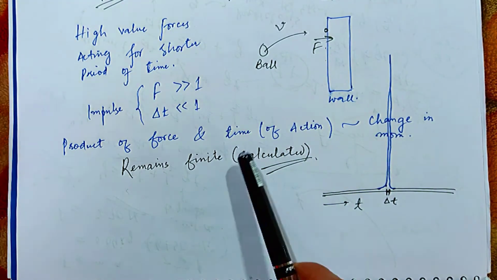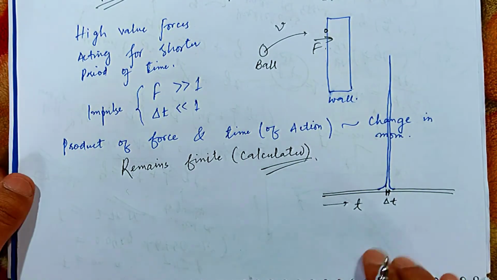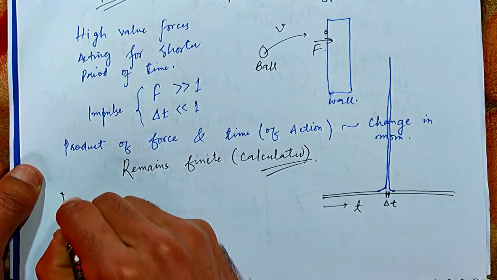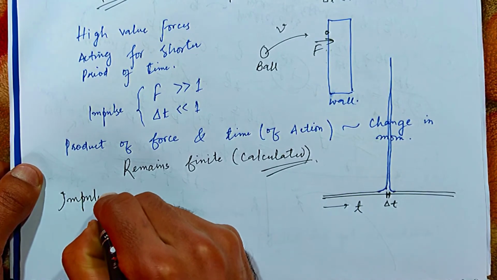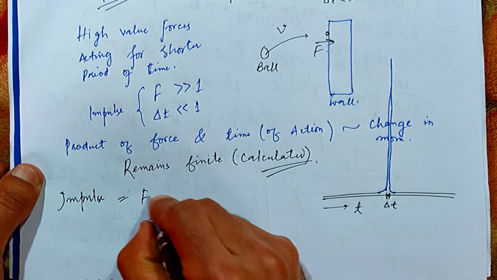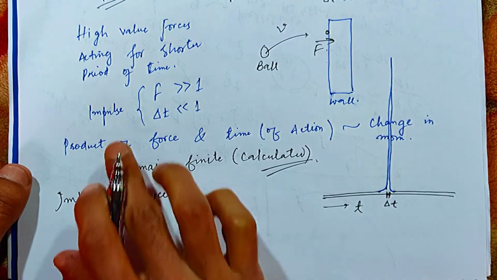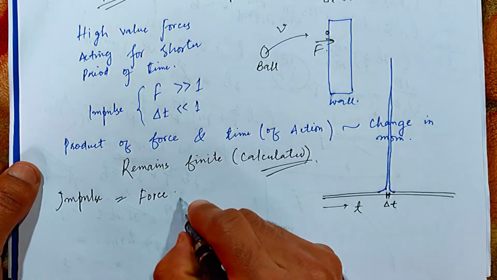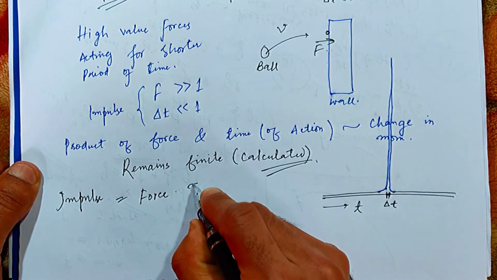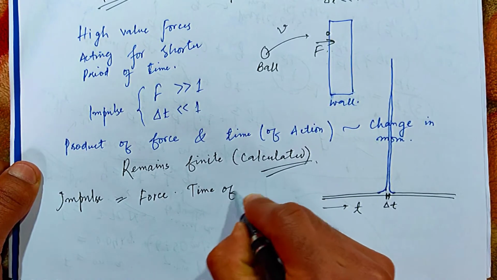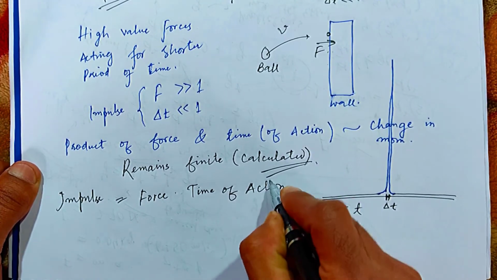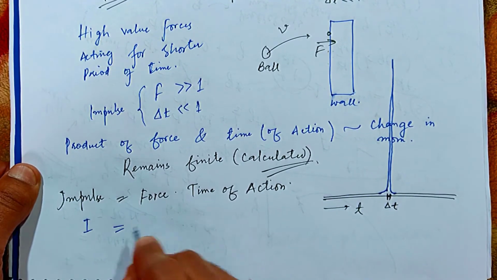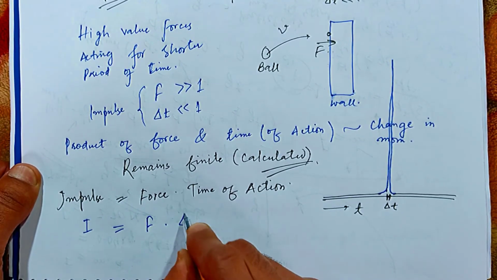So this is equal to the change in momentum. How that is, I will show you here. I have told you this is the impulse. Impulse is equal to the force multiplied by the time of action. So the impulse, represented by I, is equal to the force multiplied by the time of action.